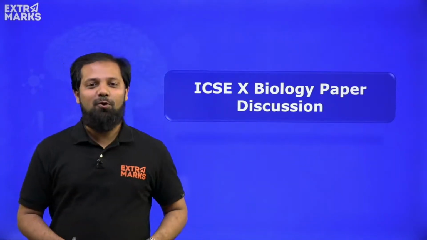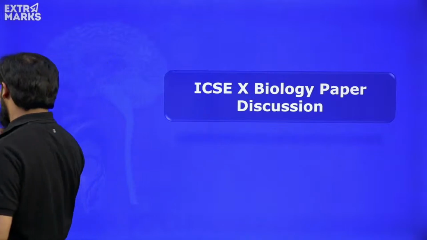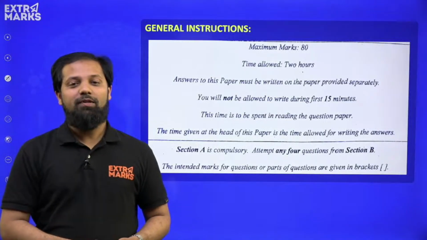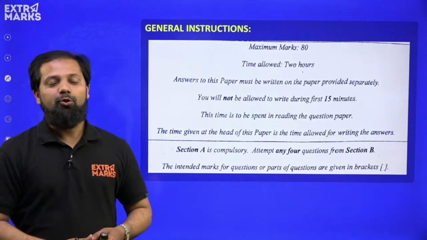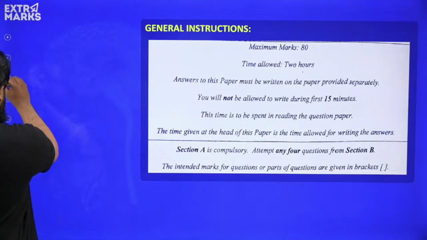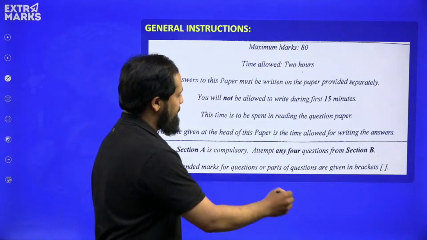So let us explore the paper and let us analyze how easy the paper was. Okay, so let's move ahead and understand certain basic things about the question paper. In today's paper, you had two sections, section A and section B. All the questions from these sections were very easy, right?